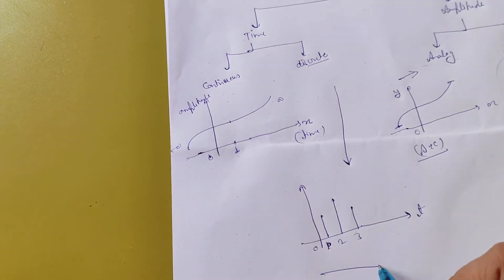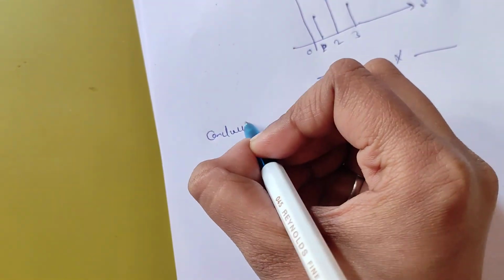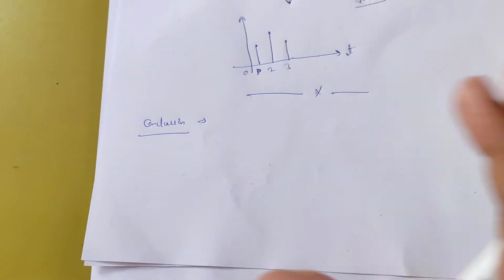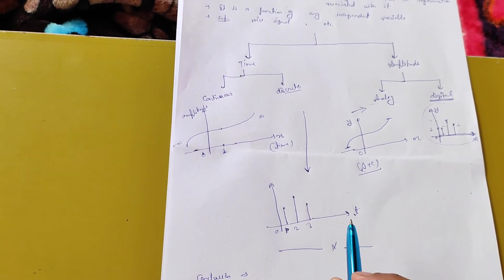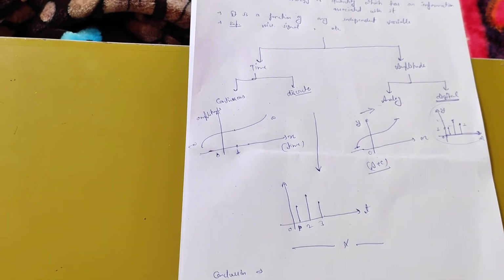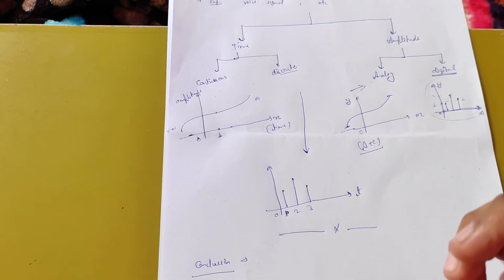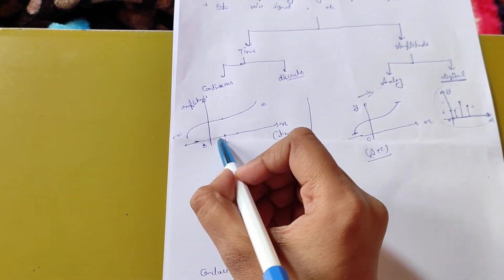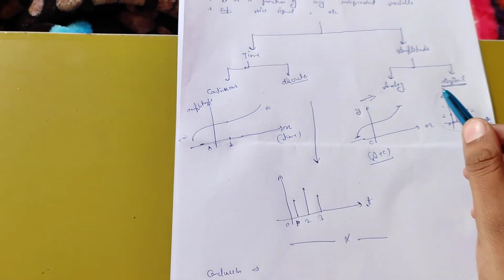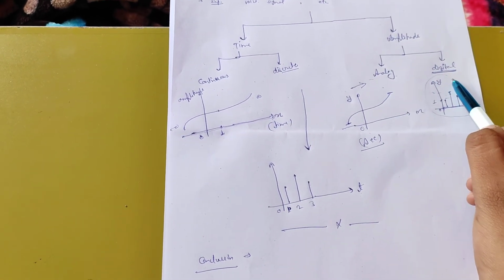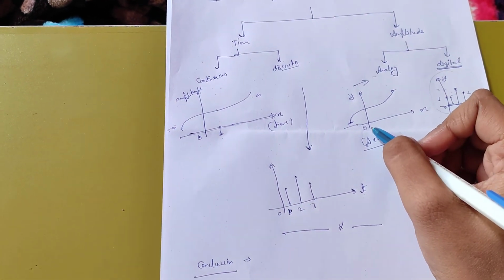So finally, what is the conclusion? If we want to identify whether a signal is continuous or discrete, we see whether the signal is continuous or discrete on the x-axis. And if we are talking about analog or digital signals, we see whether the signal is continuous or discrete on the y-axis.